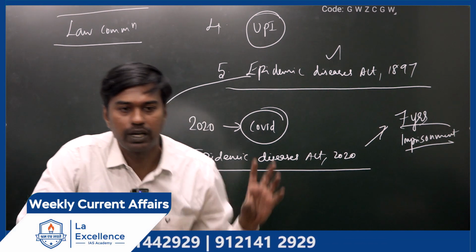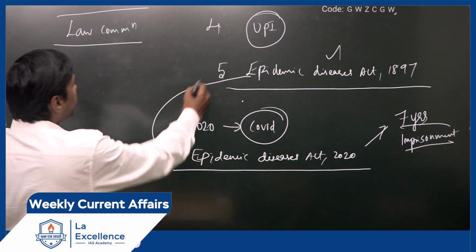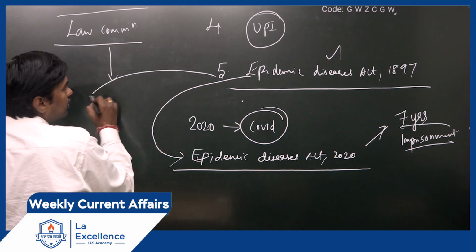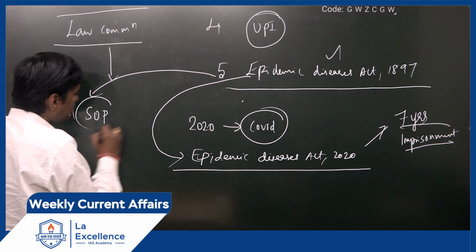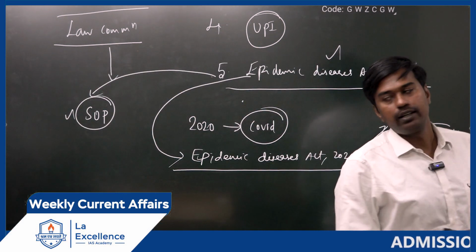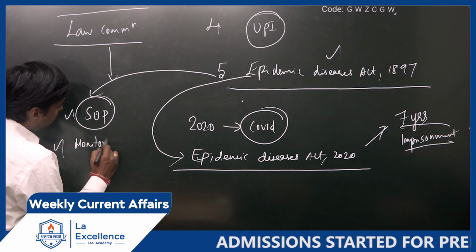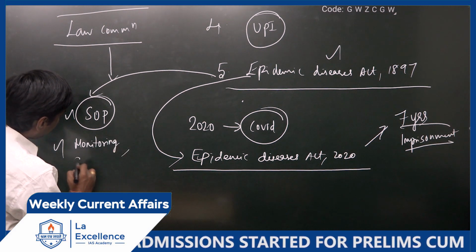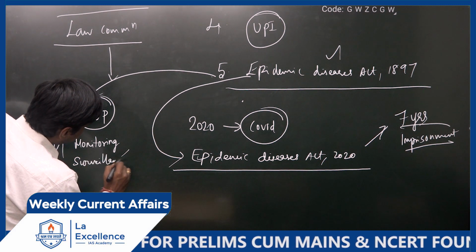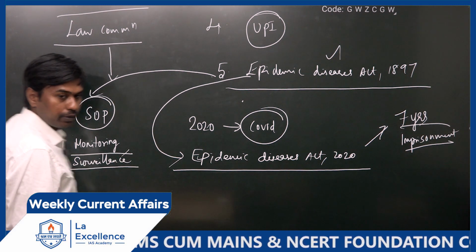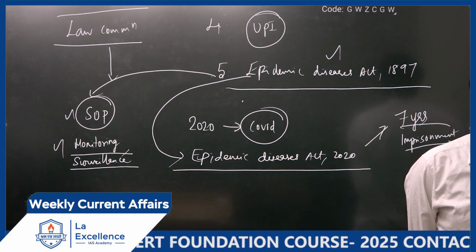With respect to that, what this Law Commission is saying is, we need to go for legal reform of this law, and we have to develop, for these diseases, when any new disease comes, what the standard operating procedure, SOP, is. And if you want to do monitoring or surveillance, how should it be done? And how will the containment measures be?